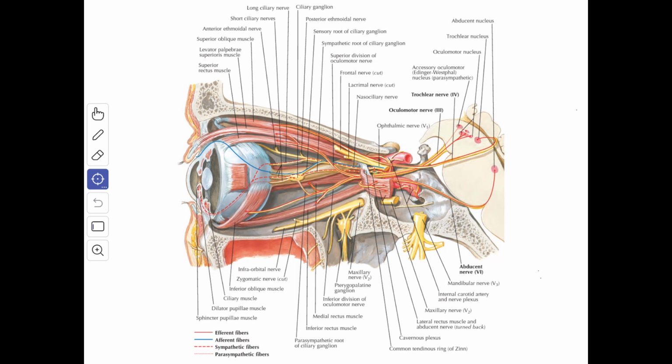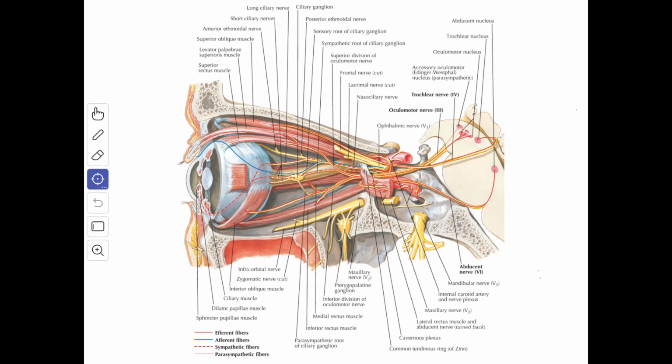Next we'll see about the sixth cranial nerve, the abducens nerve. The functional component of the abducens nerve are the general somatic efferent fibers arising from the abducens nucleus, and they supply only the lateral rectus muscle.